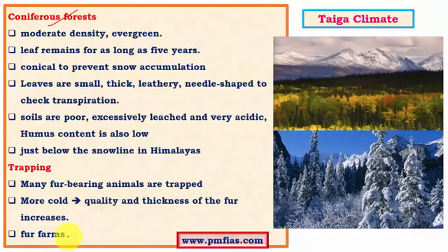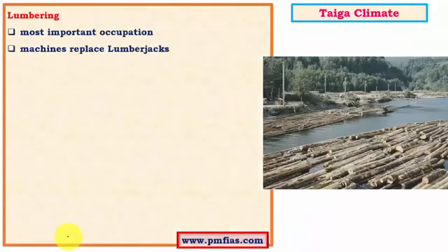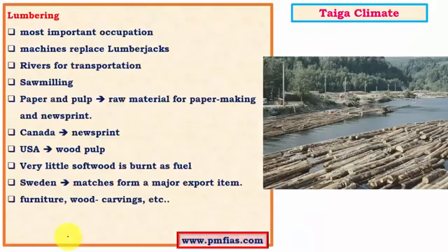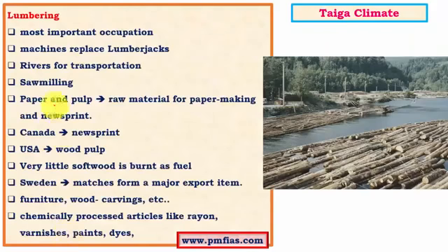And the Canada and Siberian region have official fur farms where people stay in a wooden house for a very long time in the winters, and they use this particular location to hunt animals using their rifles. But the most important industry of the taiga region with coniferous trees is the lumbering industry. We know that here the wood is softwood, and softwood has a lot of advantages compared to the hardwood when it comes to lumbering, because softwoods occur in pure stands, and the species are very few in number. As a result, this particular woodland is of great economic importance.